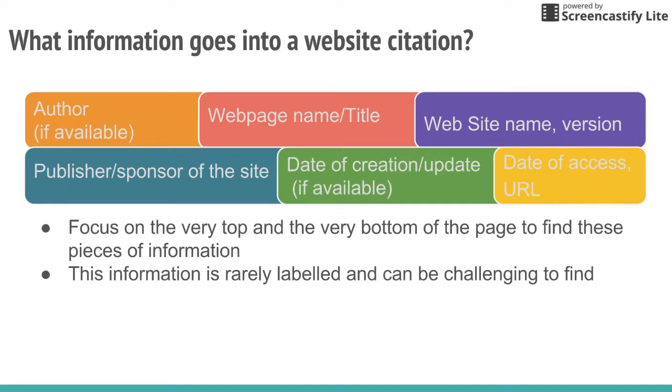The web page name is sort of like a title. The web page name should relate to your topic. It should tell you what this information is about. The website is where this showed up. So for example, if I found an article, but it was on WebMD, WebMD would be the website. The publisher of the site may be the same as the website name. It might be a slightly larger group. And then of course we need a date. We need a when. When was this made?